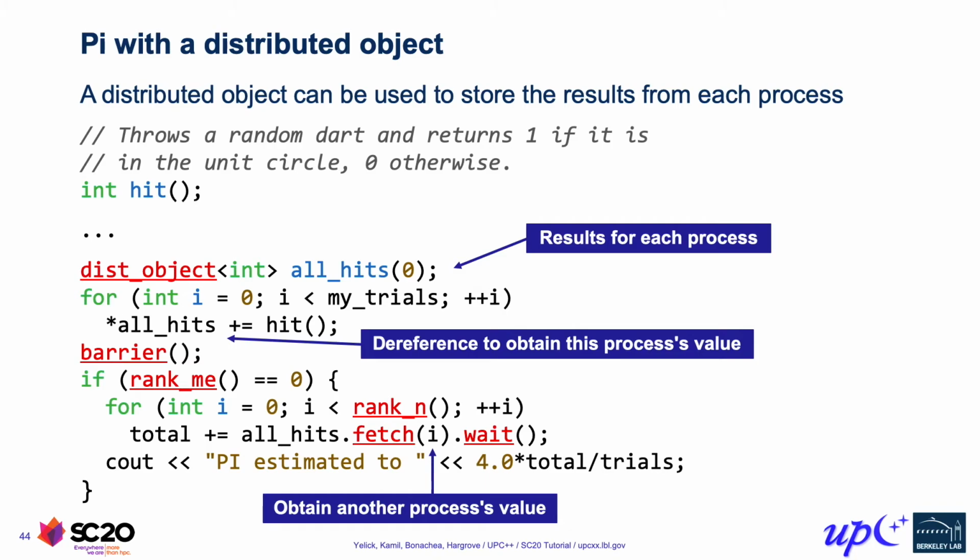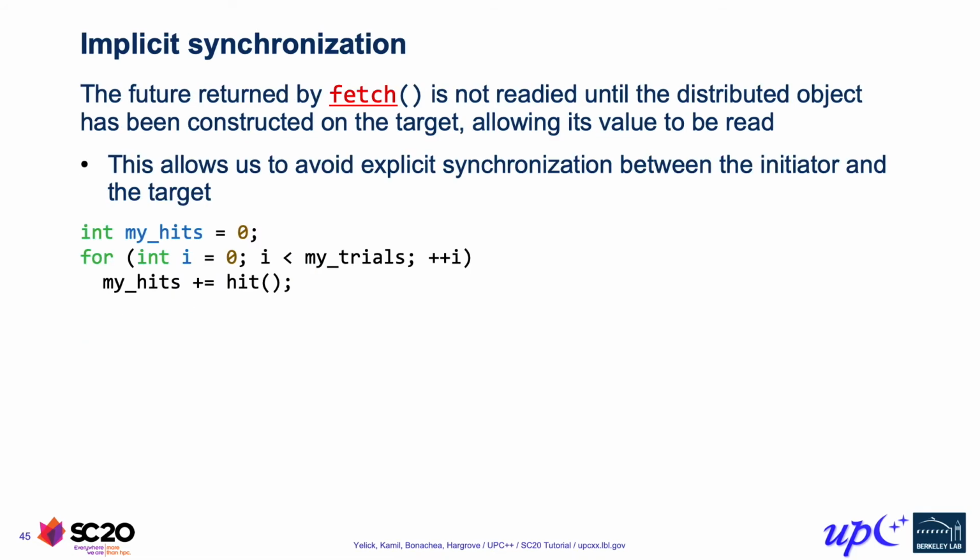In this implementation, we have explicit synchronization to separate the trials from the actual fetch of the counters. However, if we modify this implementation slightly, we can avoid that synchronization and take advantage of implicit synchronization that's provided by dist object. The way that implicit synchronization works is that if we do a fetch operation to a target process, and that process has not yet constructed its representative of that dist object, then that fetch operation gets deferred until the construction happens.